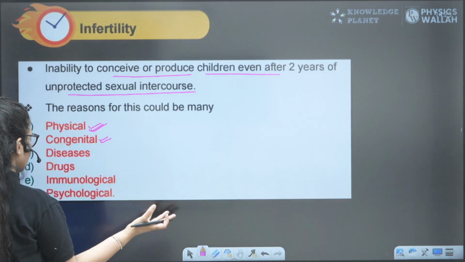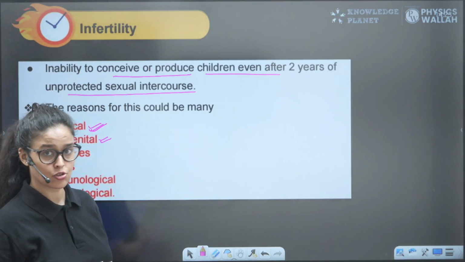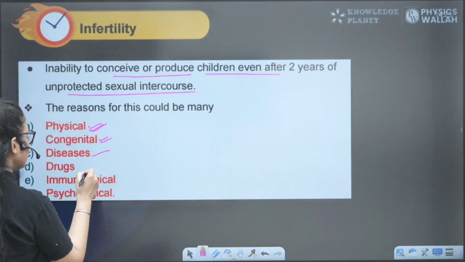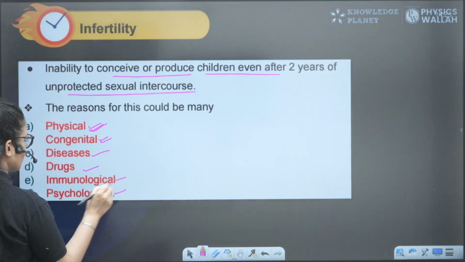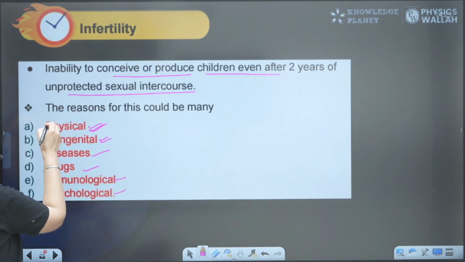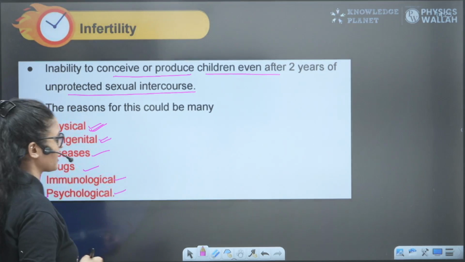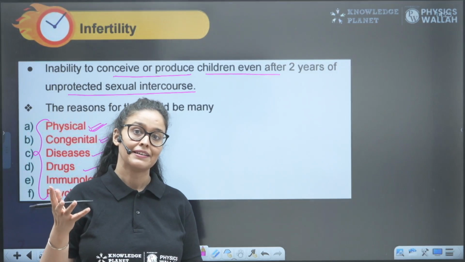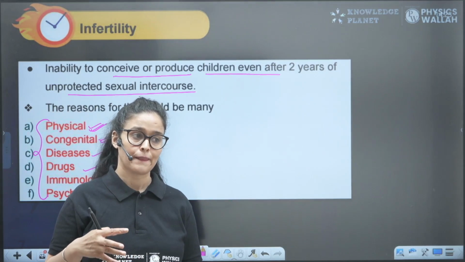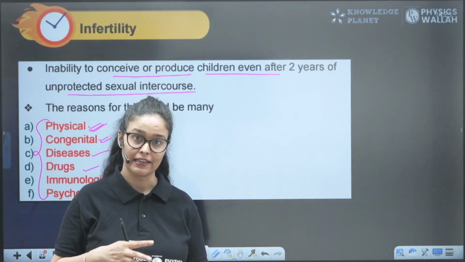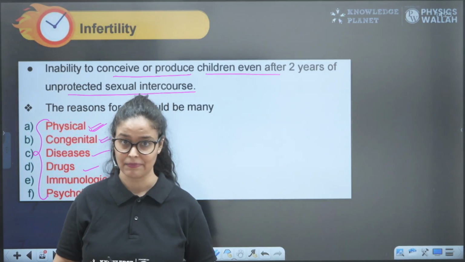Congenital, there can be some genetic disorder in their organs. Diseases, drugs, immunological, psychological. Any of these things can be responsible. People who drink more alcohol, or those who are into drugs, actually induce infertility, right?